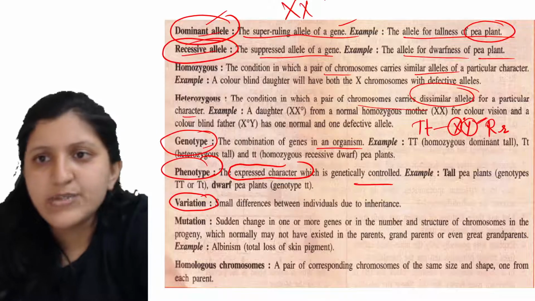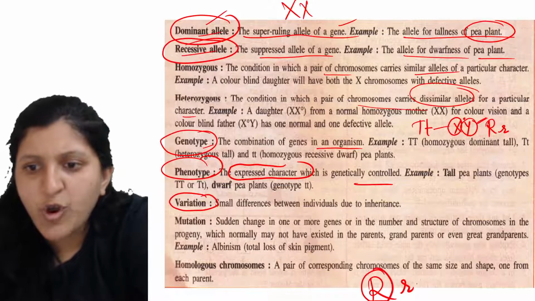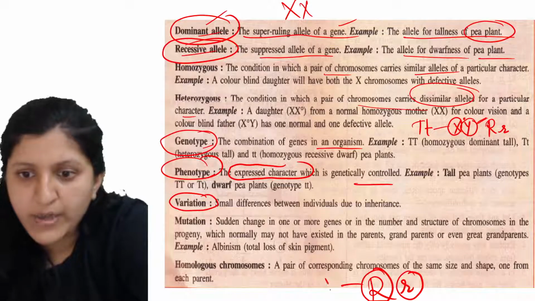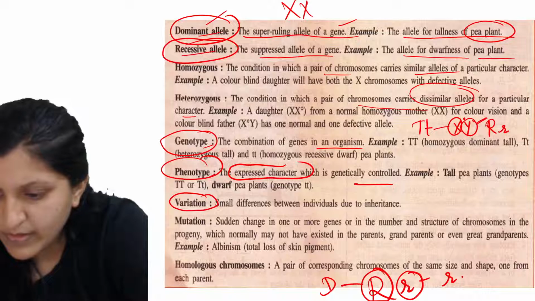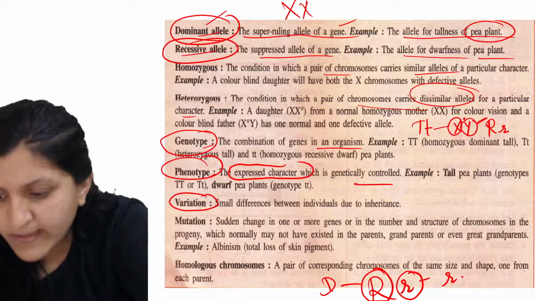So this is recessive, like in R and R when we mention. This is the dominant one, this is the recessive one. So this is dominant, and this one is recessive. Yes, it is clear, Anand.